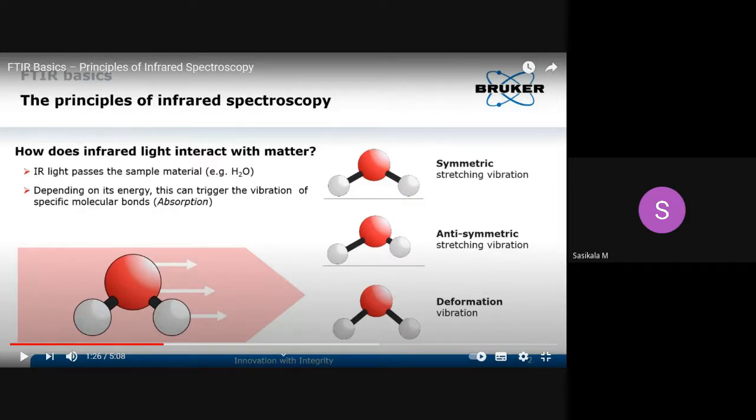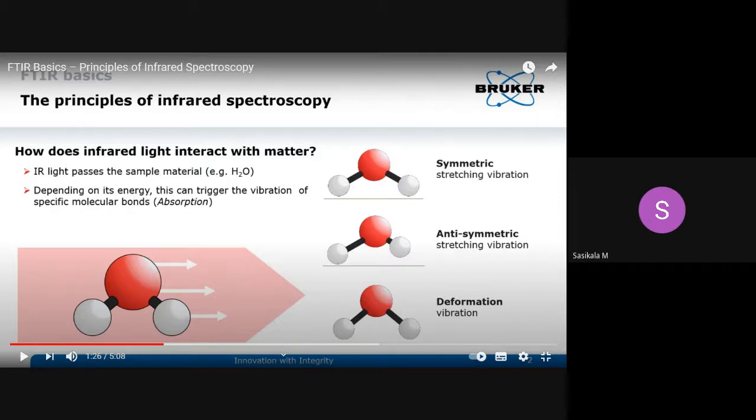Okay, symmetric stretching. And this stretching vibration cannot be observed in the IR region. Asymmetric stretching can be observed in the IR region, whereas symmetric stretching is observed in the Raman spectral region. We are not studying Raman here, only the IR region, but we should know what stretching vibrational changes will occur. This symmetric stretching will not give a spectrum in the IR region.